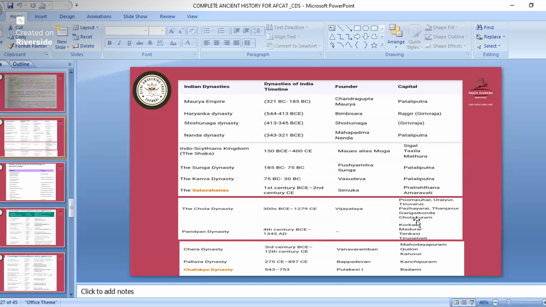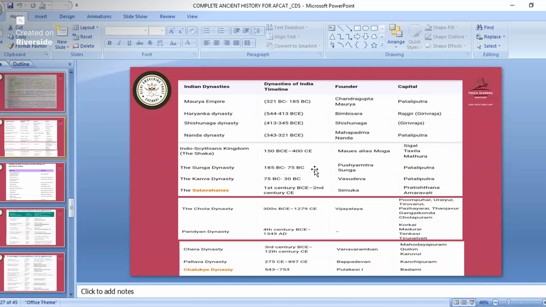Out of all these four, one city might be asked. Chera dynasty, founder was Vanavaraman, capital is at Karur, Mahodayapuram. Pallava dynasty, founder was Simhavishnu, and capital is at Kanchipuram. And Chalukya dynasty, founder is Pulakeshin I, and capital is at Badami. So remember all these founder names and capitals.